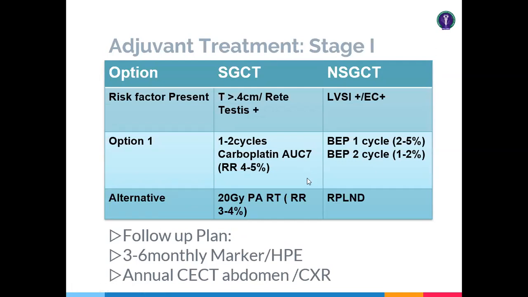And you can go for radiotherapy in the para-aortic areas, because the para-aortic areas are the much more prevalent primary landing zone for the primary germ cell tumors.